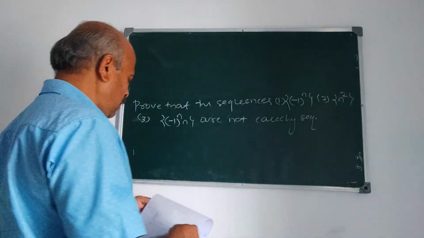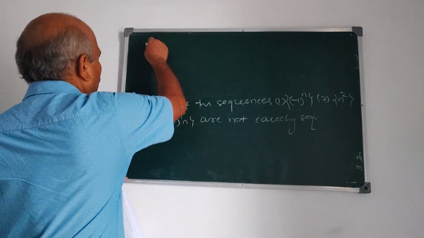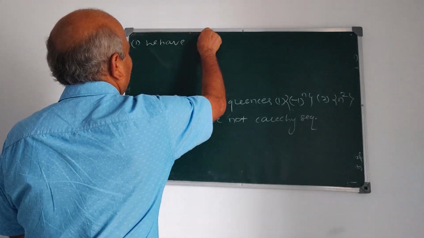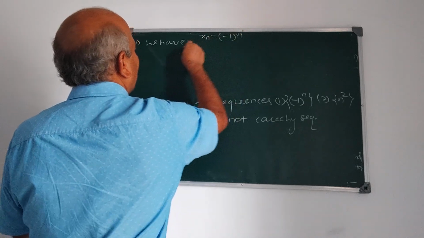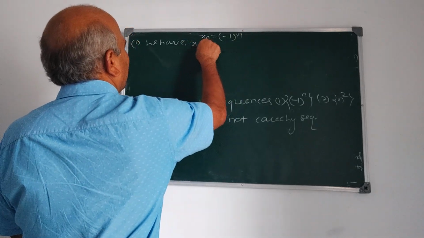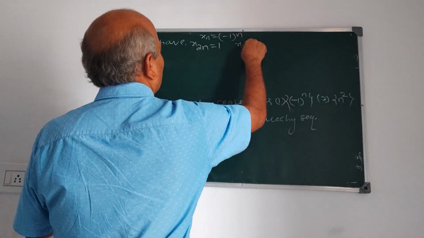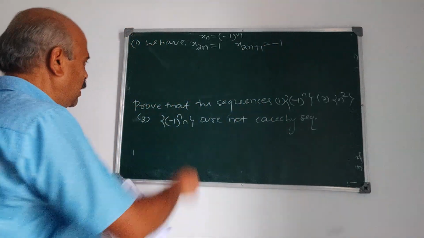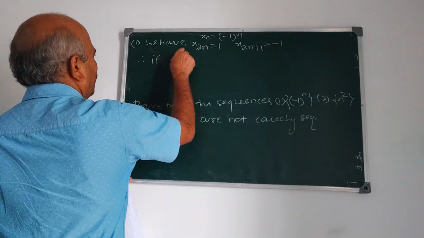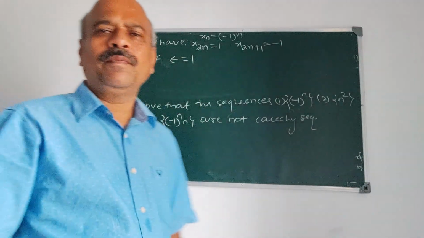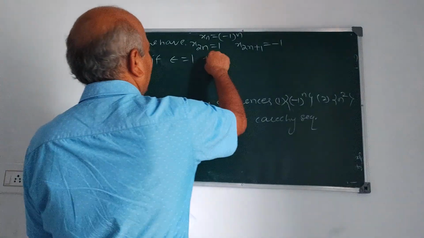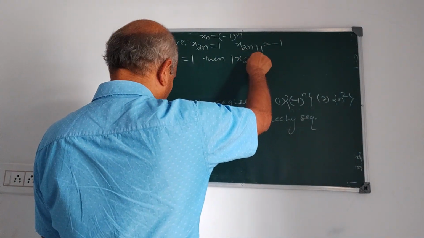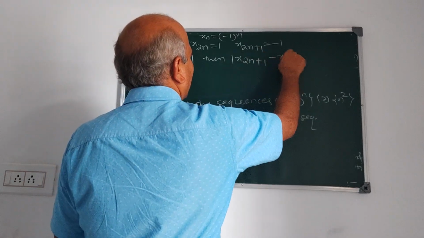So, first one, see the first problem. What is xn? xn is minus 1 raised to n. Therefore, we have x 2n is 1 and x 2n plus 1 is minus 1. Therefore, if epsilon is equal to 1, pre-assigned number, take epsilon as 1, then mod x 2n plus 1 minus x 2n.